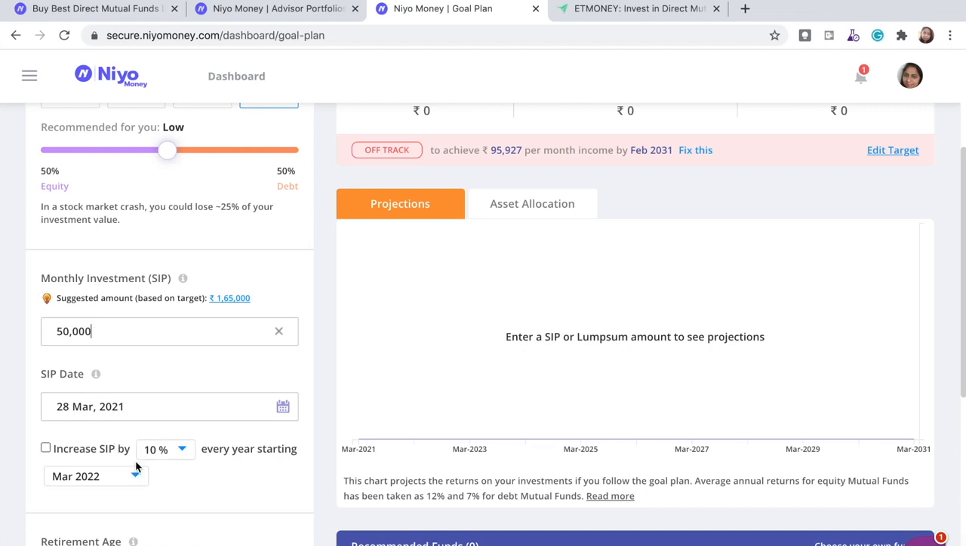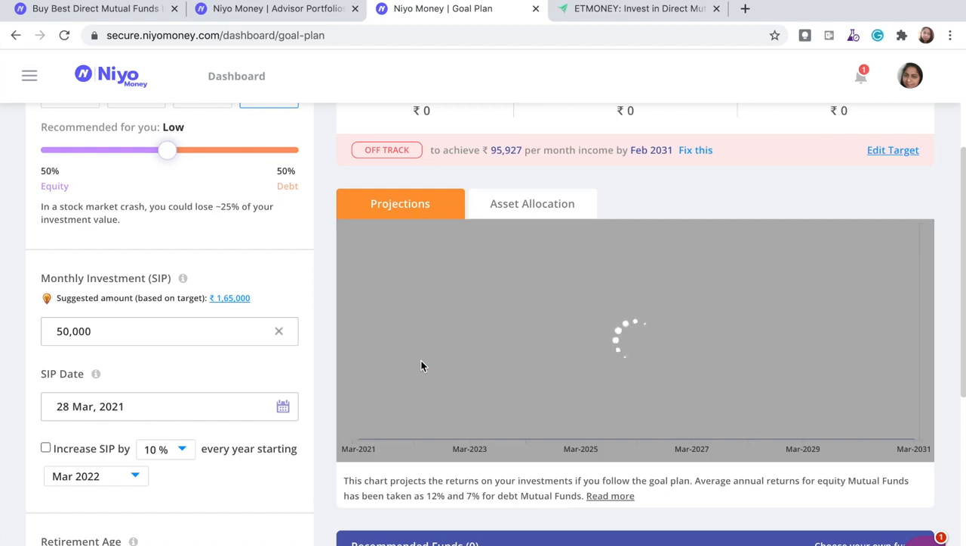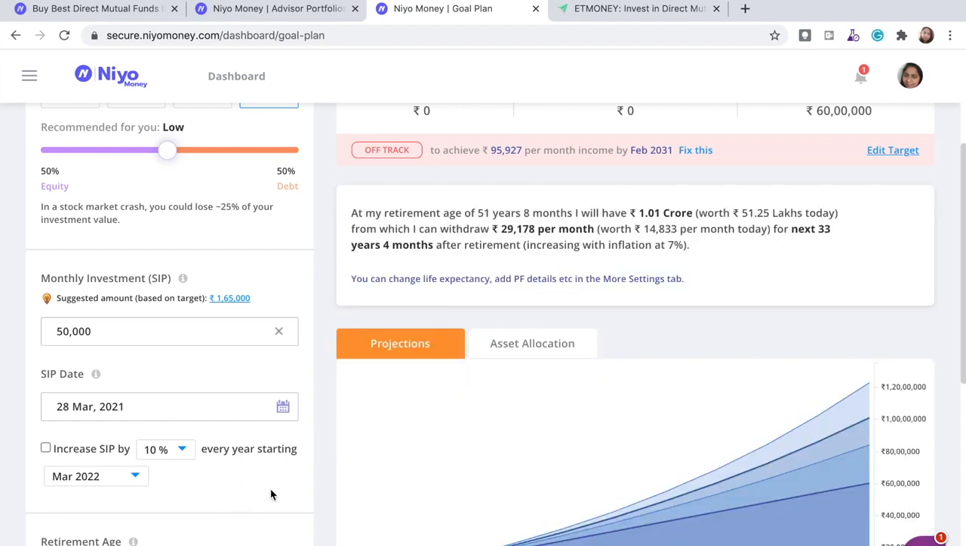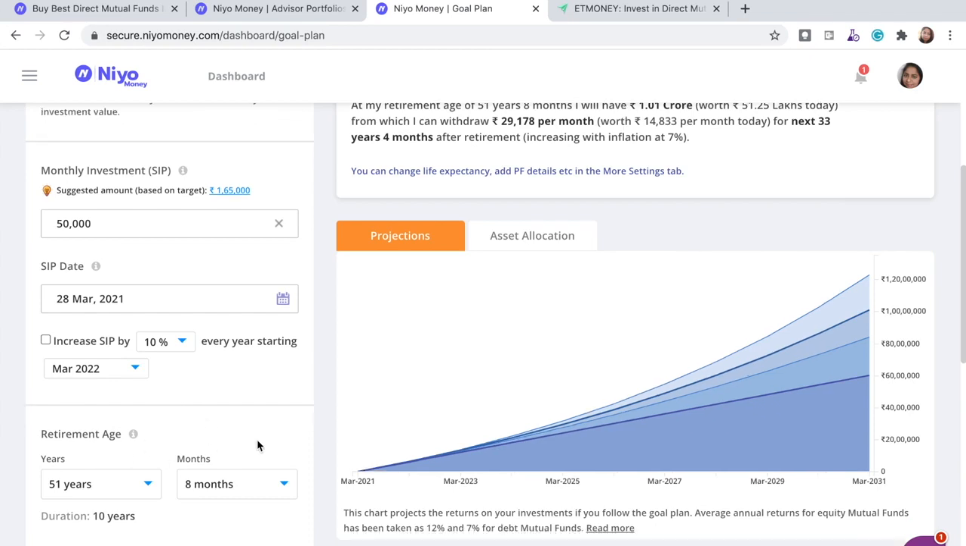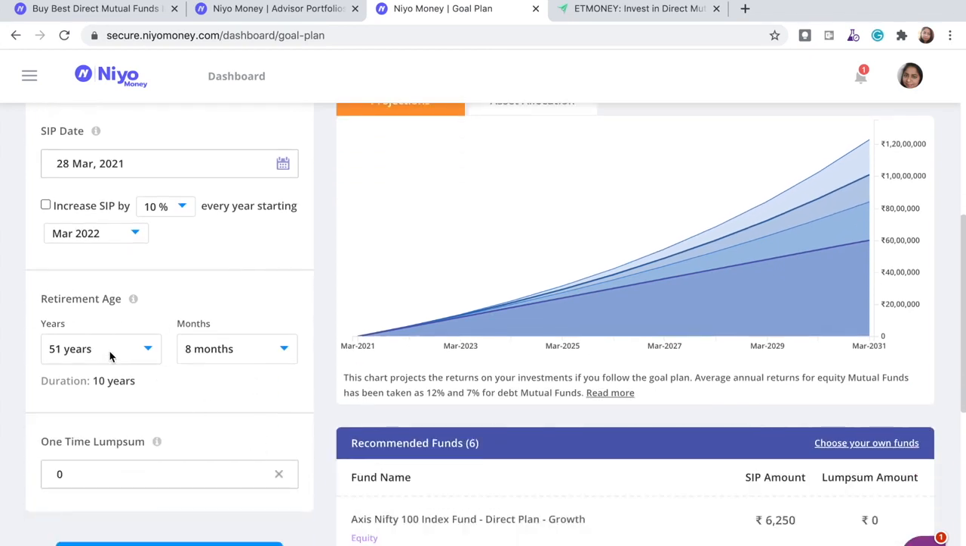and then you can also put some SIP dates in here. If you want to increase this SIP 10% every year, you can also add that there, and what's the next target date you want to increase your SIPs. And here you say, okay, I want to retire at 51 years, 8 months from now, which is like 10 years. And then do you want to invest some lump sum now? I said no, I don't want to invest any lump sum.